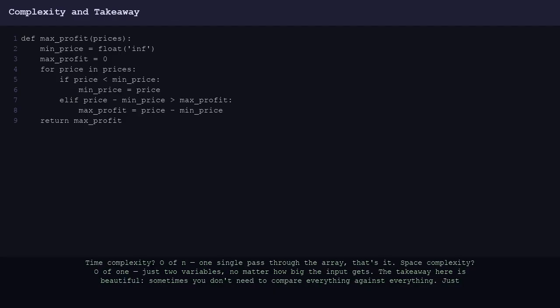Time complexity? O of n, one single pass through the array, that's it. Space complexity? O of 1, just two variables, no matter how big the input gets. The takeaway here is beautiful, sometimes you don't need to compare everything against everything. Just remember the best you've seen so far and build on it. This pattern of tracking a running minimum or maximum shows up everywhere in coding interviews. Burn it into your brain.